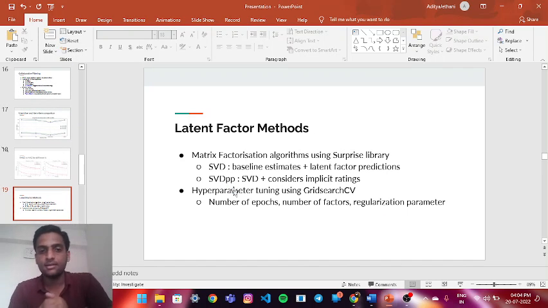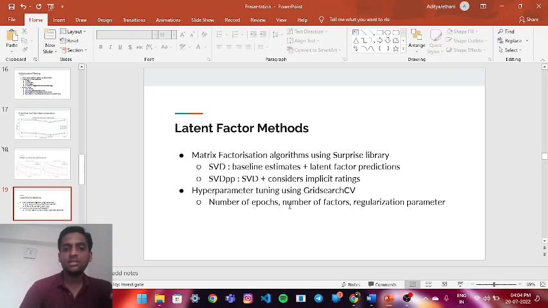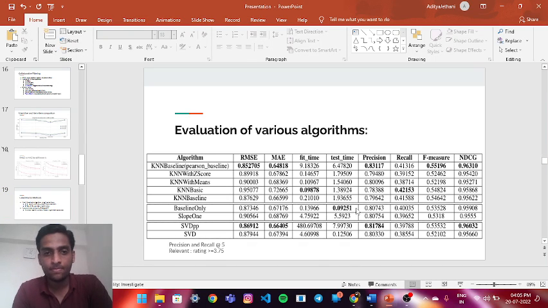Latent factors method. Matrix factorization algorithm using surprise library. The SVD, baseline estimates plus latent factor prediction. SVD++ and SVD plus considers implicit ratings. Implicit ratings are the ratings which are hidden from the users. Hyperparameter tuning using grid search CV. Number of epochs, number of factors, regularization parameters, etc.